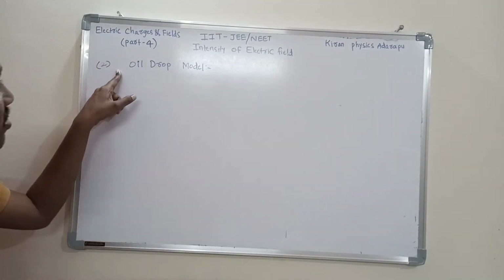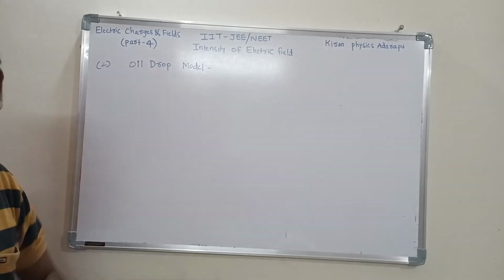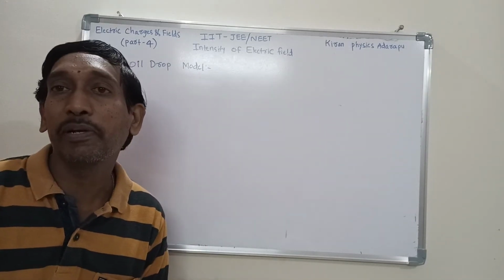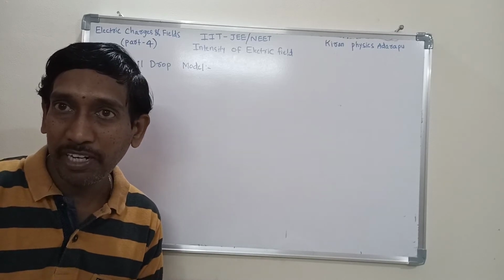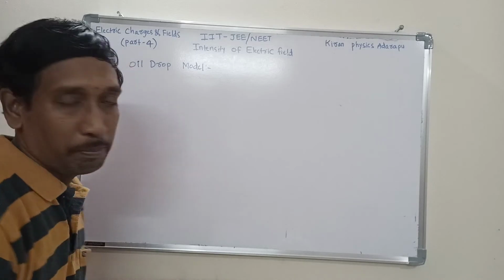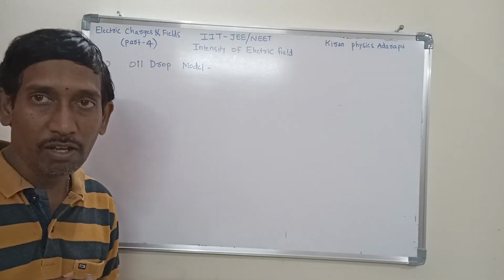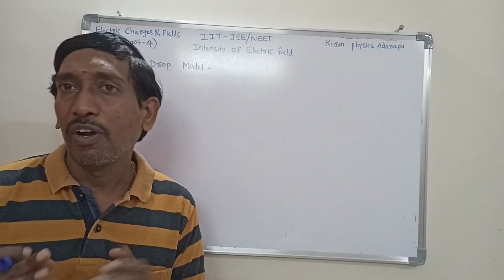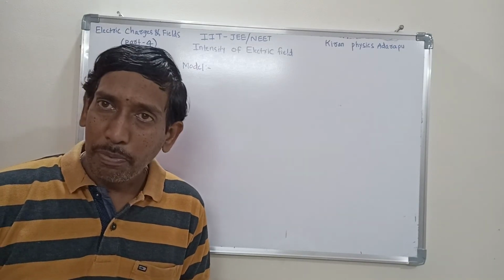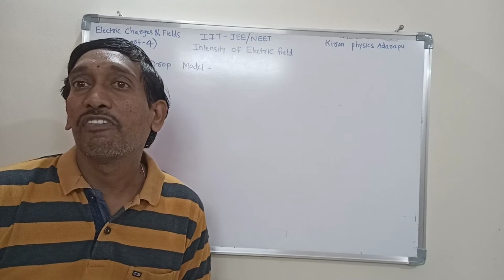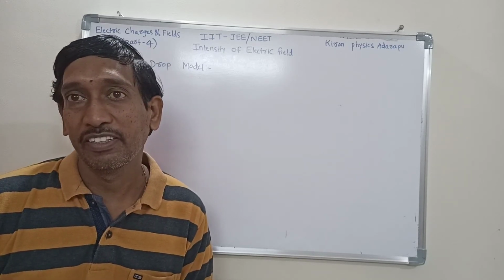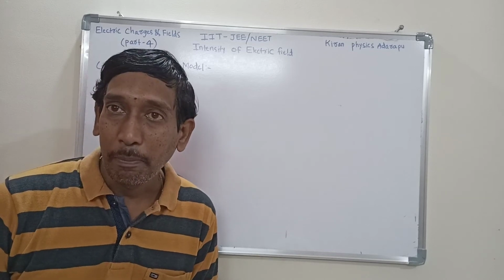The second application here is the oil drop model. This is also a repeated model in JEE Mains and NEET exams. So what is the oil drop model? If you consider one oil drop in an electric field, suppose this oil drop is in equilibrium, then what happens here?